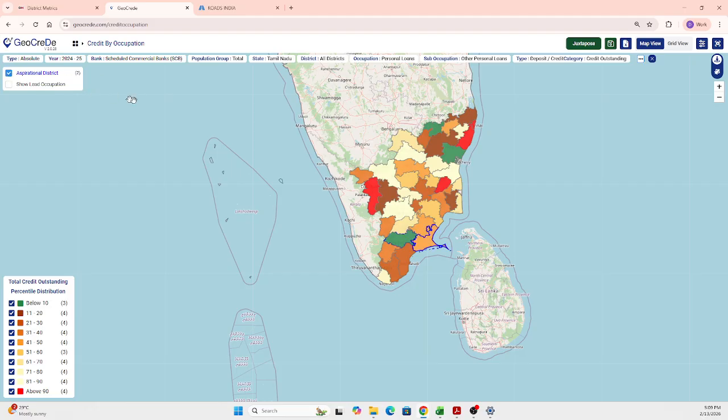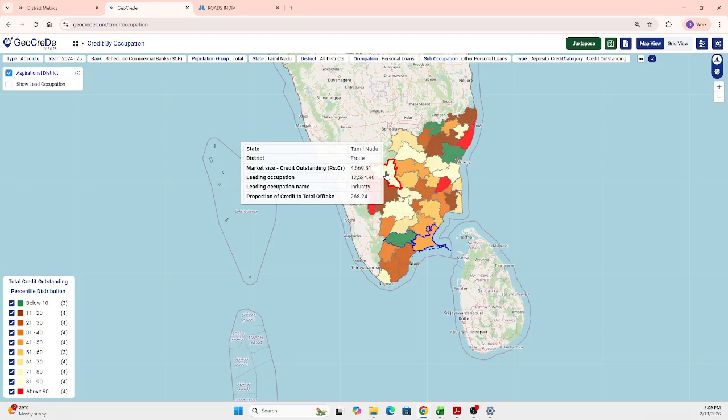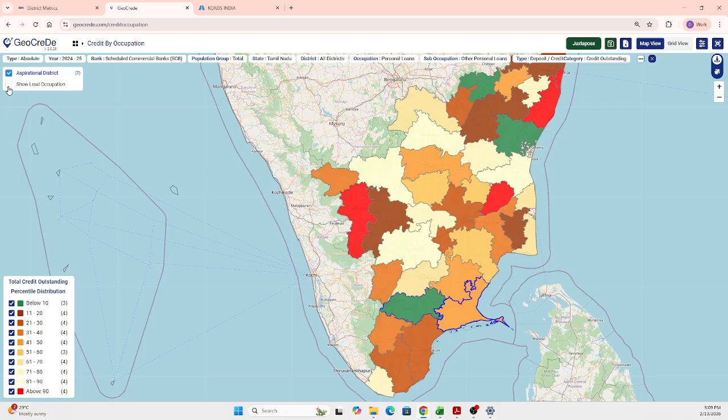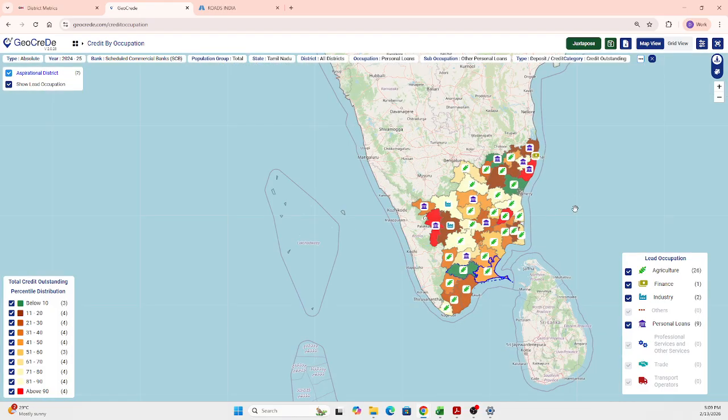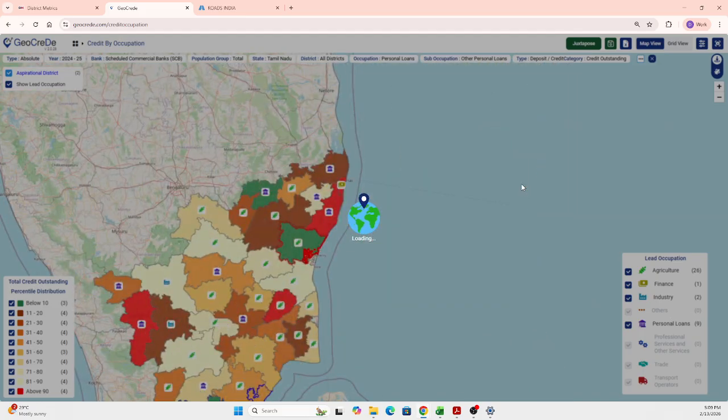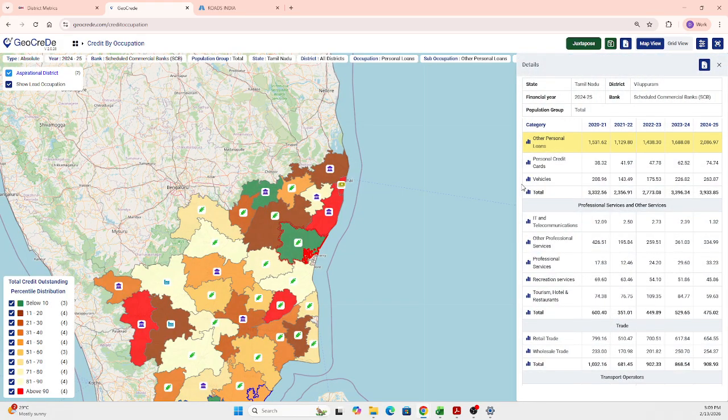And upon hovering over, you can get the aspiration district, and the district level information is also made available for you. And most surprisingly, here you have this show lead occupation, which will give you which particular occupation has got the dominance in that. So mostly you can see agriculture as a major part here. So there are around 26 districts under the agriculture occupation. One is under the finance, two under industry, nine under personal loans. So you can get a gradual idea about each and every district that is there in the state of Tamil Nadu.